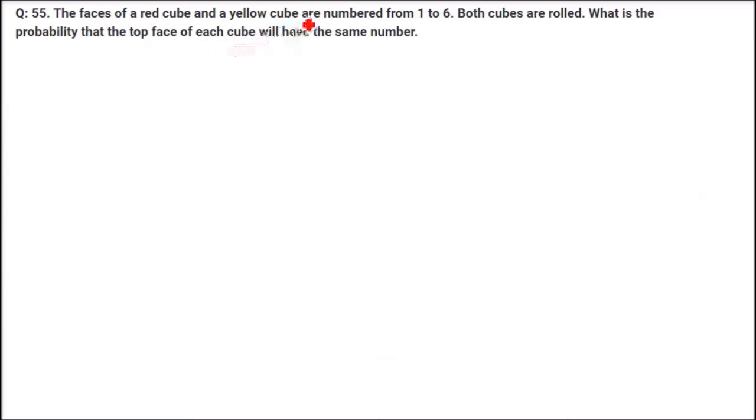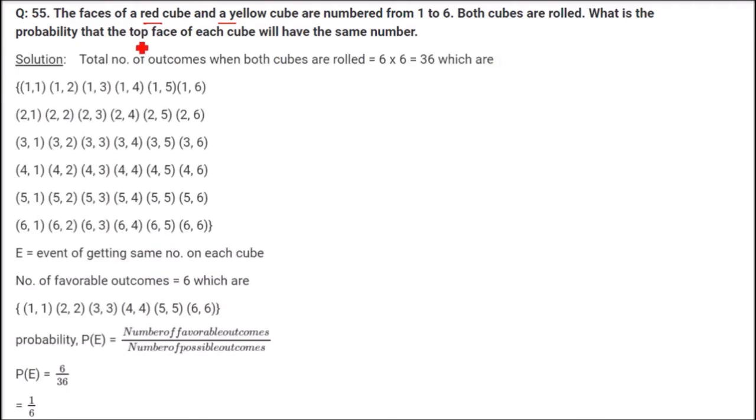The faces of the red cube and the yellow cube are numbered 1 to 6. So it doesn't matter whether it is red or yellow. It is a cube, and it is going to give us the options, or the sample space, which we have already discussed. We'll discuss it again. Both cubes are being rolled. What is the probability that the top face of each cube will have the same number?